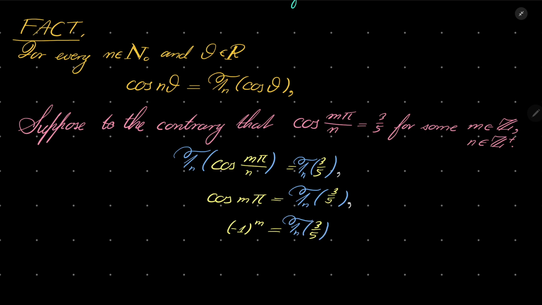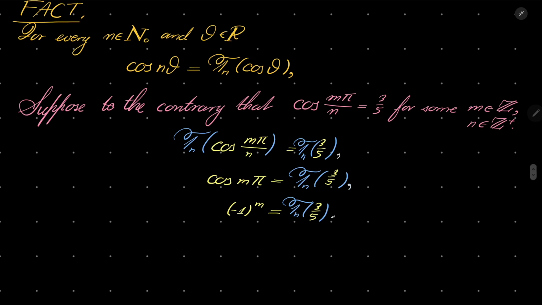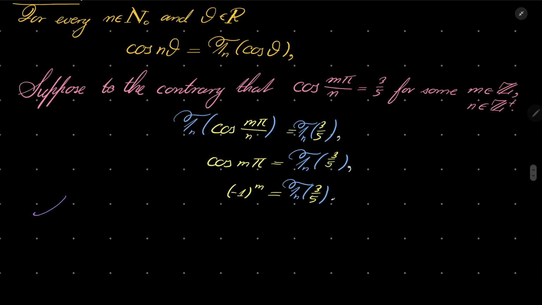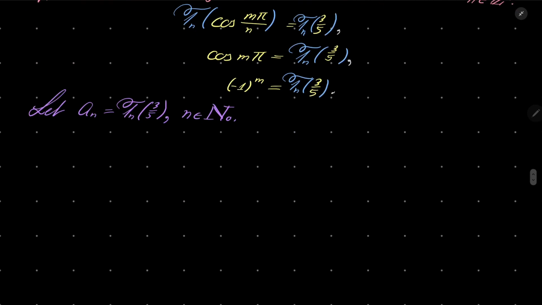So we have the following. And also, let's define the sequence a_n to be the nth Chebyshev polynomial evaluated at 3/5 for natural numbers n. We have a nice recursion for our numbers.